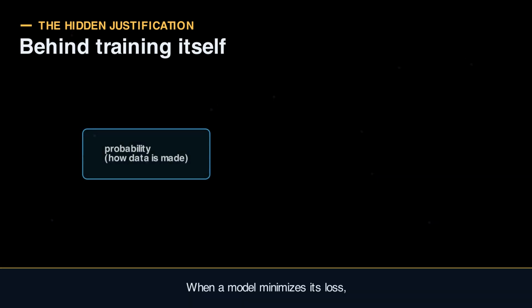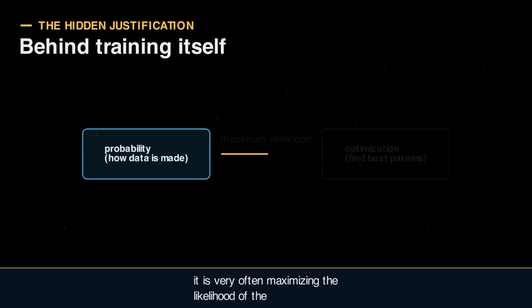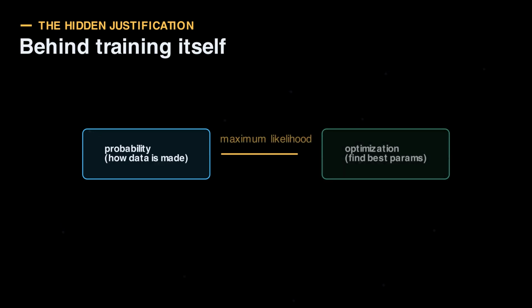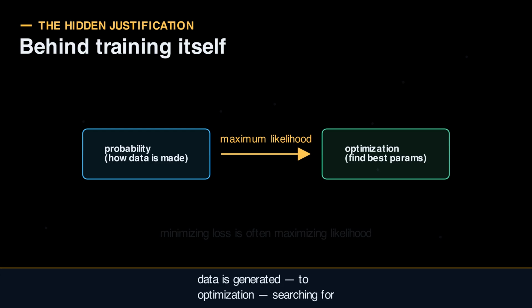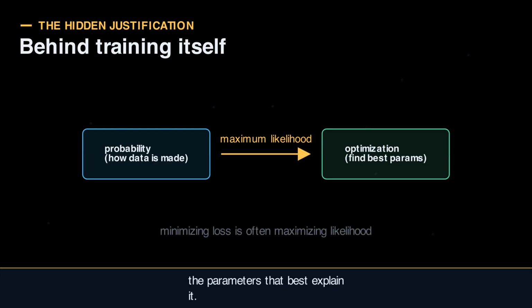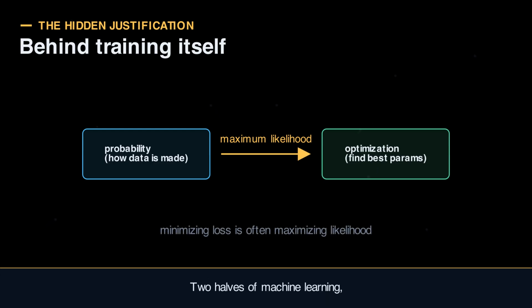So maximum likelihood is the hidden justification behind training. When a model minimizes its loss, it is very often maximizing the likelihood of the data. It is the bridge from probability, describing how data is generated, to optimization, searching for the parameters that best explain it. Two halves of machine learning joined.